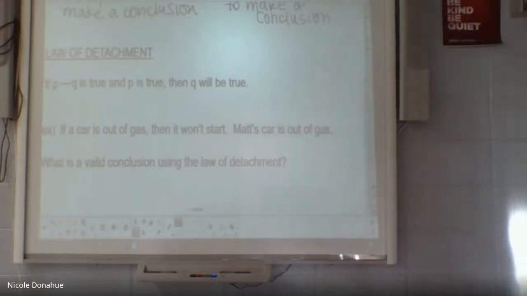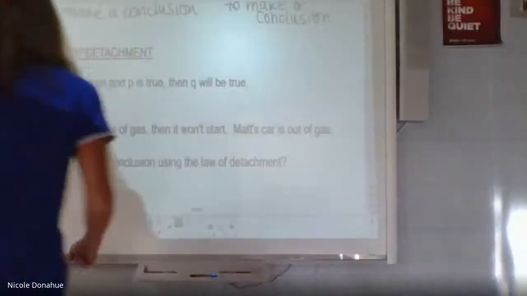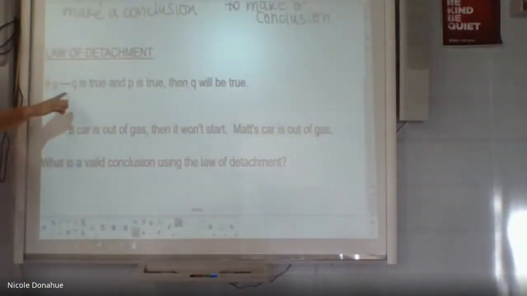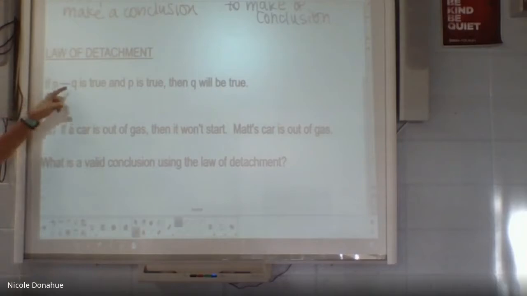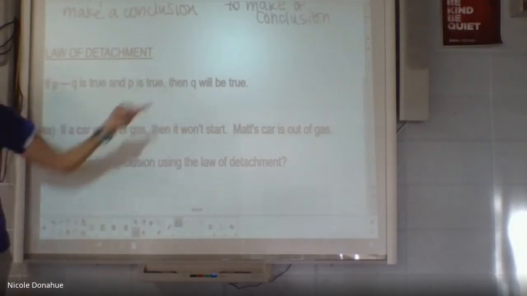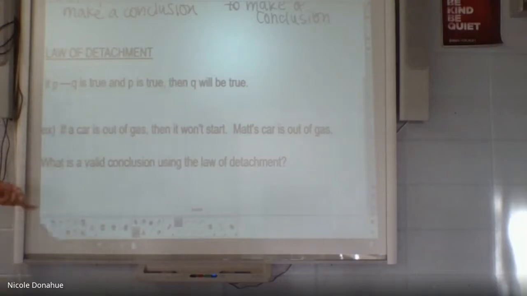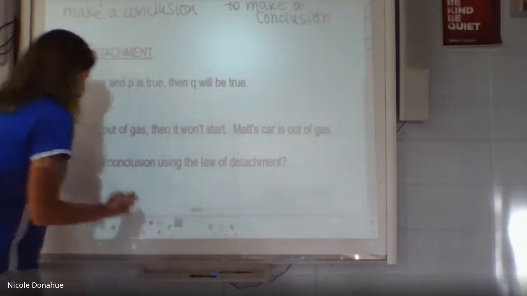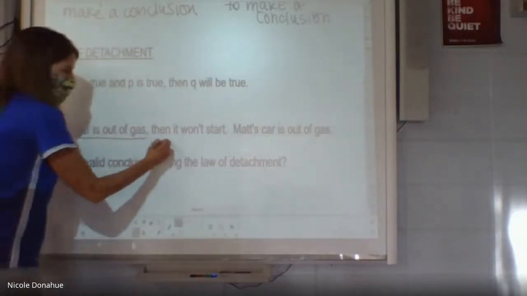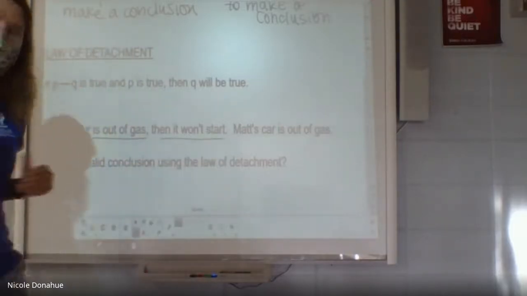All right. So it's saying if P implies Q. So if P is true, so P is my hypothesis, and Q is my conclusion. If P is true, then Q has got to be true. So it says if a car is out of gas, then it won't start. That is a fact.